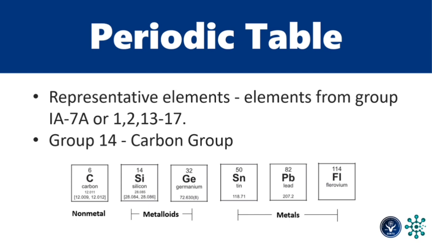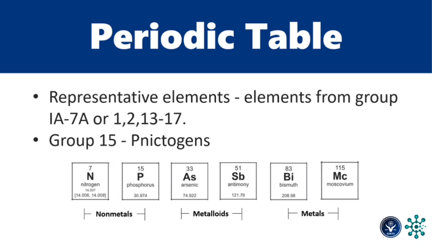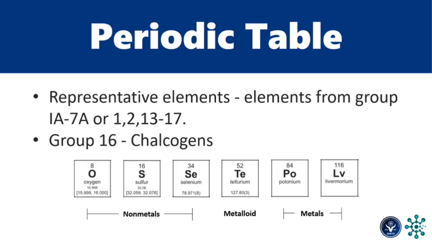Group 14, the carbon group, houses carbon, a nonmetal. It houses two metalloids, silicon and germanium, and three metals, tin, lead, and flerovium. Group 15, called pnictogens. Under this group, we have an equal amount of nonmetals, metalloids, and metals. Nonmetals include nitrogen and phosphorus, metalloids arsenic and antimony, metals are bismuth and moscovium. Group 16, called chalcogens, houses three nonmetals, oxygen, sulfur, and selenium, a metalloid, and two metals.